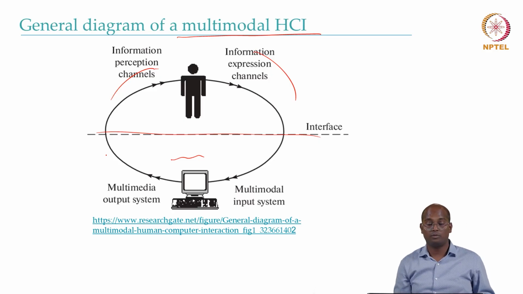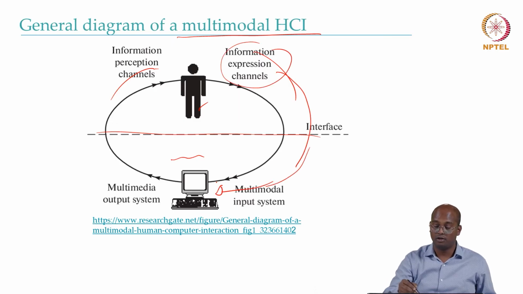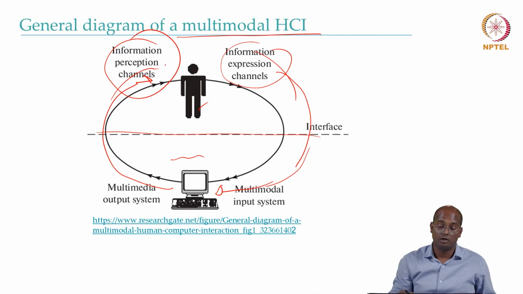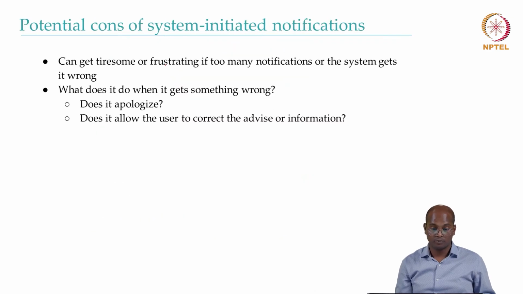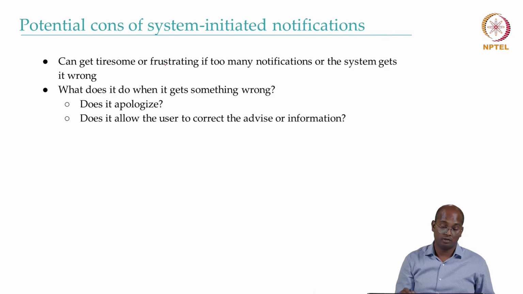So that is also one of the futuristic and probably doable-now directions people are working on. A human has information extraction channels through the interface, and can interact with the multimodal input system. The multimodal system gives some output, and the human perceives that information through the channels and accordingly takes further actions.